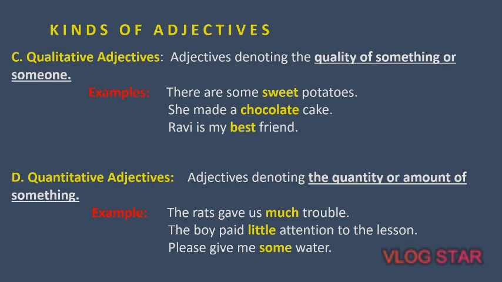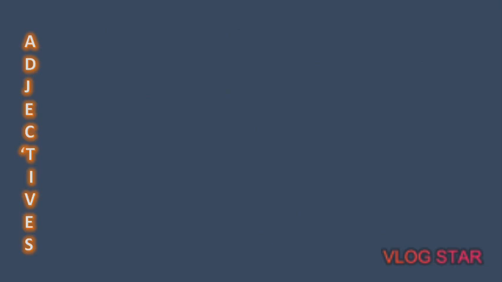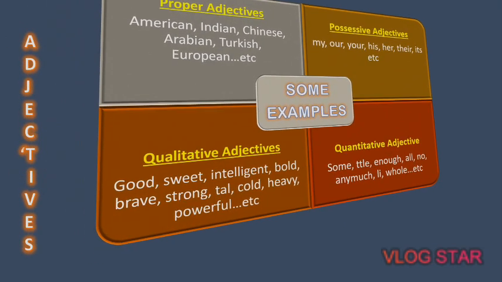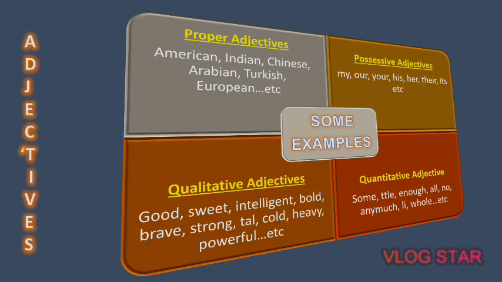Well, here I have tried to give you a list containing some of the major adjectives that fall under the four categories we have already discussed. In the first box, proper adjectives, I have given examples like American, Indian, and Chinese, which all refer to the nationality or origin of the noun. In the second box, the possessive adjectives, I have given examples like my, our, your, his, her, their. These refer to the belongingness of some noun, so they fall in the category of possessive adjectives.